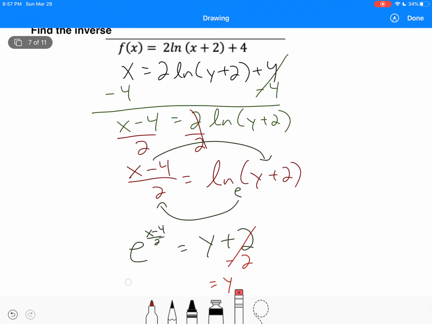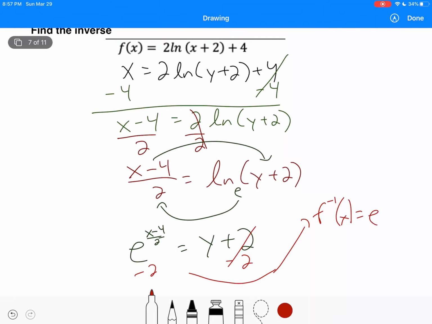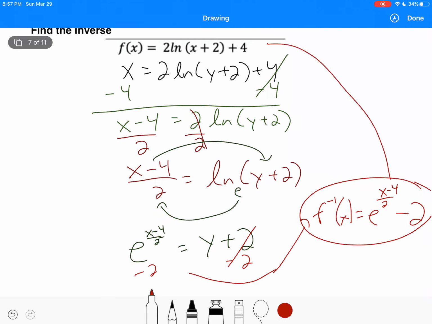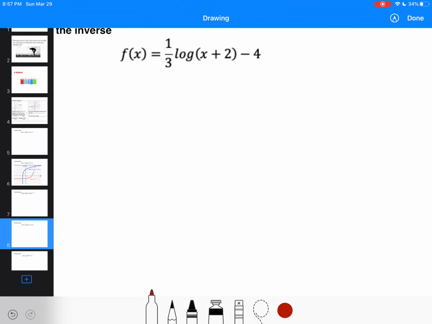Let me actually, I'm running out of space here. Let me move this up here. And let me just go ahead and change that to f negative 1 of x equals e to the power (x minus 4) over 2, minus 2. And that is the inverse of that. If it is a natural log, the inverse of a natural log should be e, because the base is e. You can check your answer by graphing if you would like.